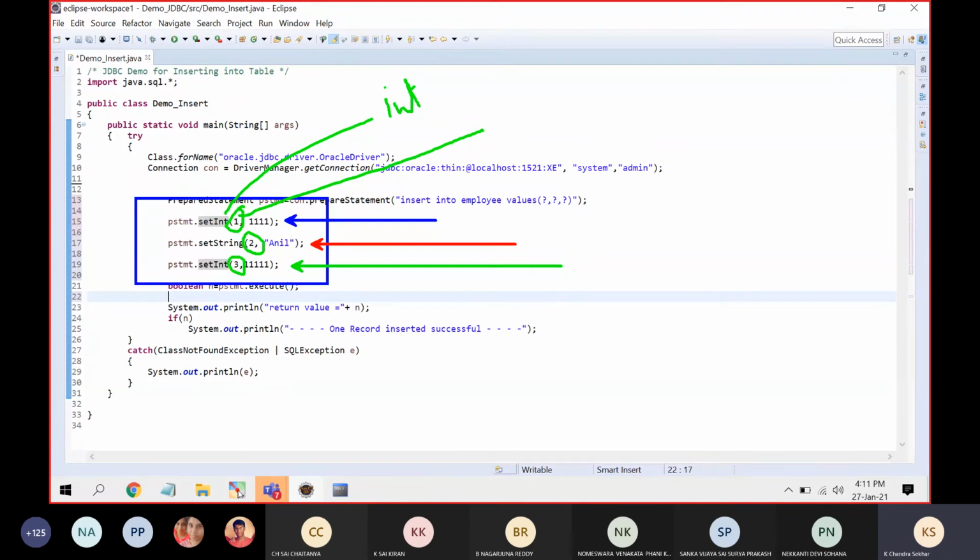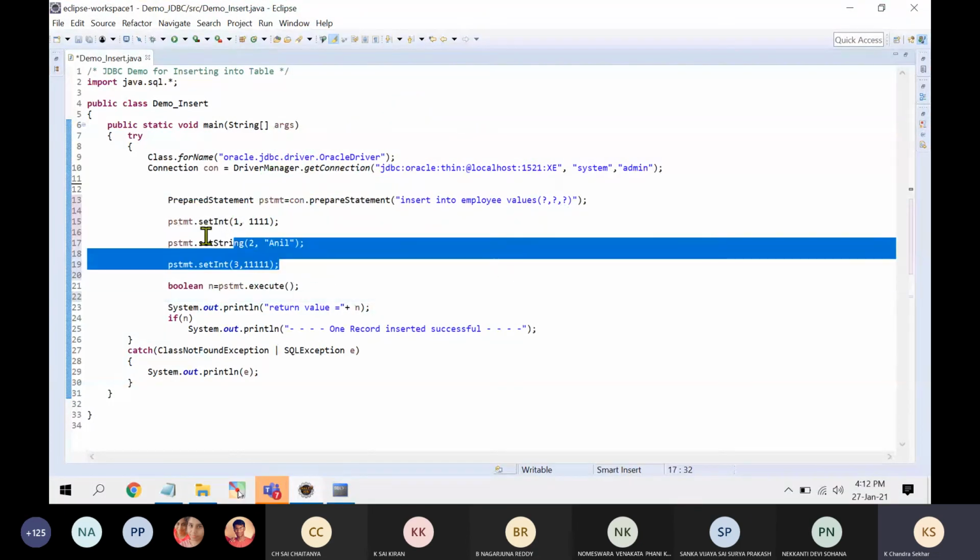The significance of 1, 2, 3 is that 1 implies the first question mark, 2 implies the second question mark, and 3 implies the third question mark. So the first question mark I am replacing with this value, and the second question mark is replaced with this one. That is the meaning. So no confusion, right?